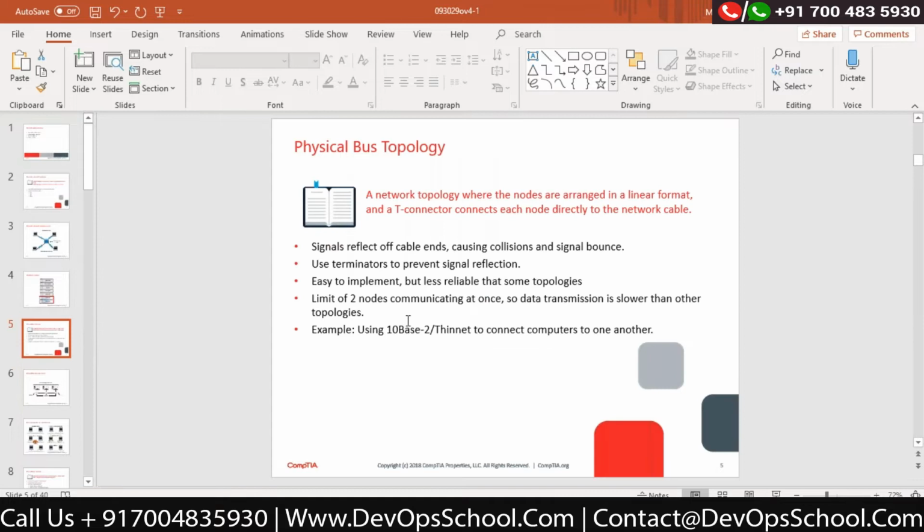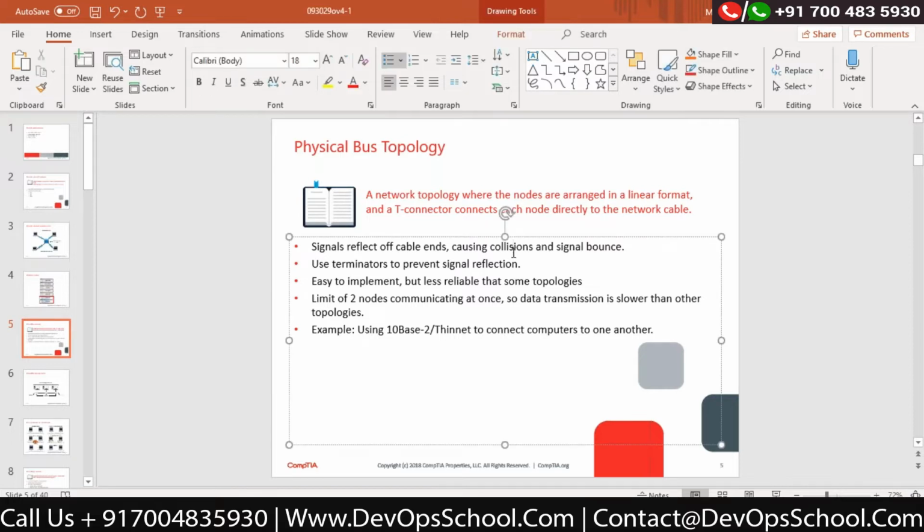It would be convenient if you are using only a small network, hardly 2 to 3 computers. Then you can use it. You can see signal bounce and collision would happen.